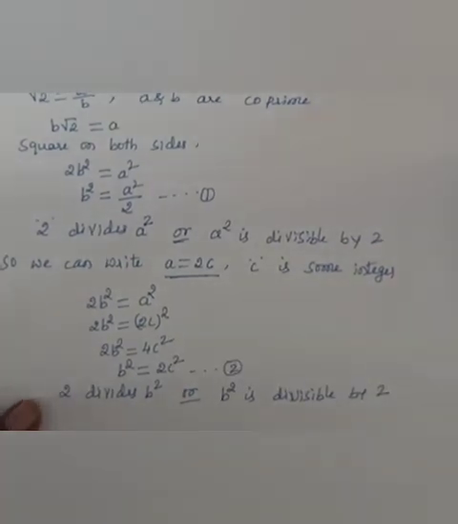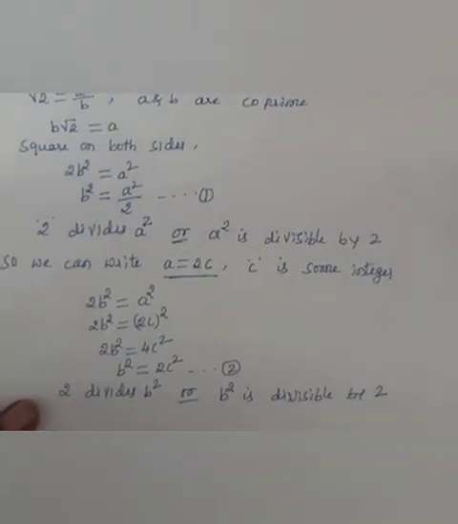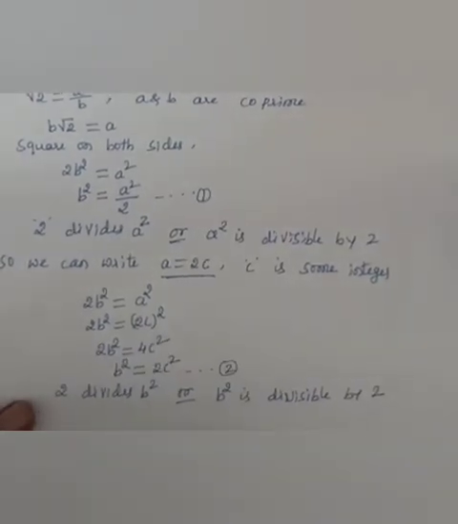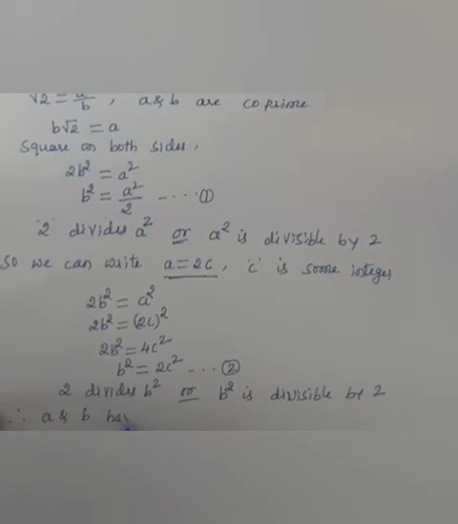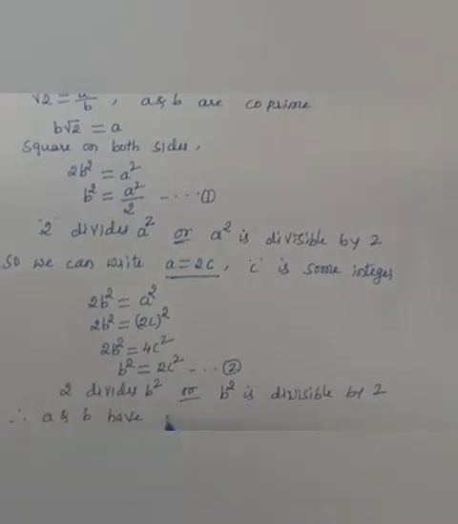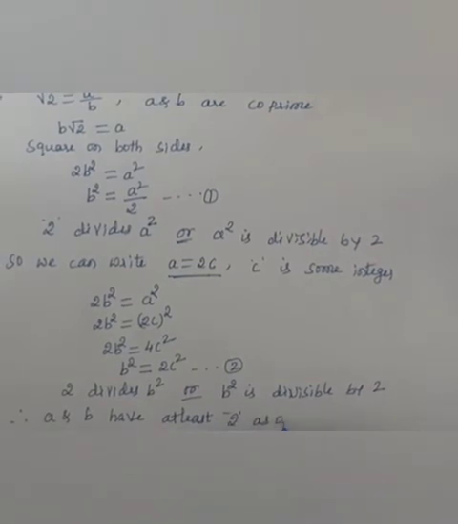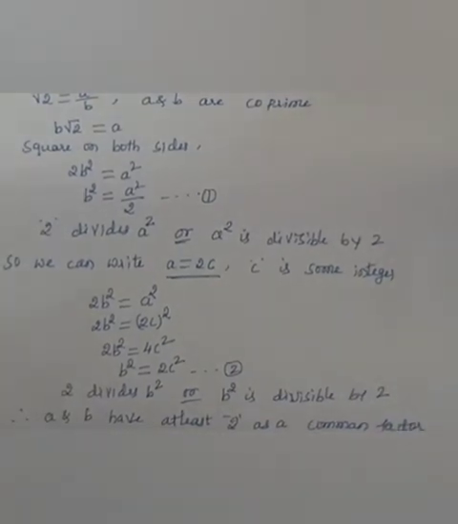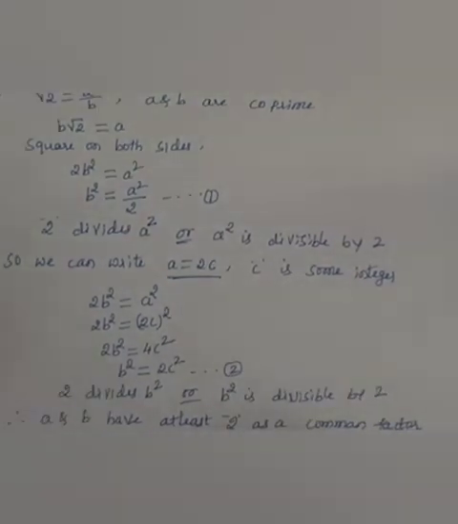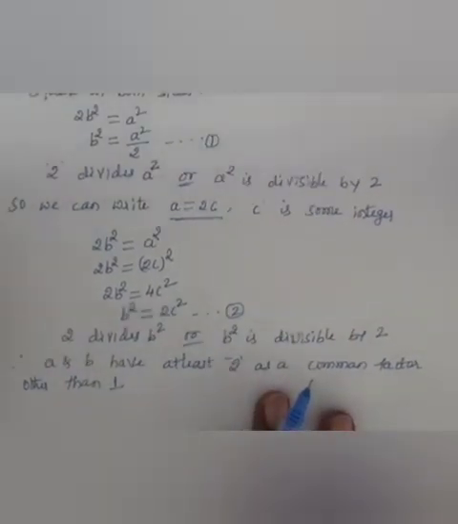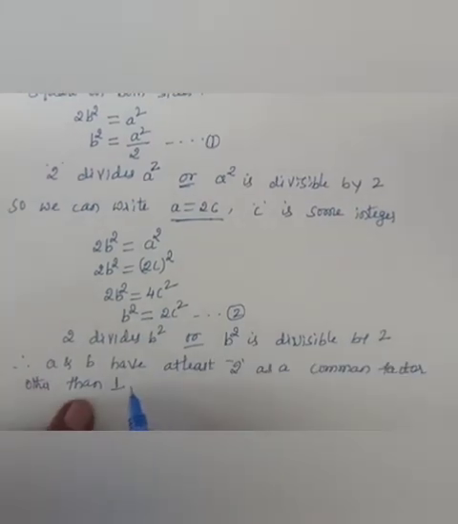Therefore, by seeing equation number 1 and 2, a and b have at least 2 as a common factor other than 1. This contradiction has arisen.